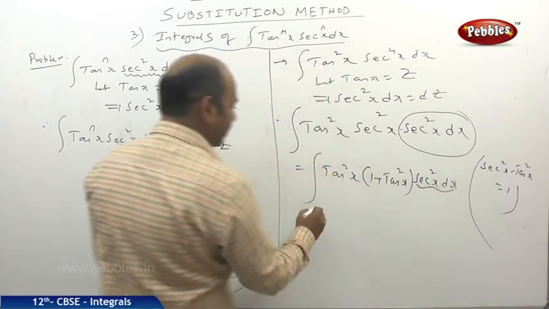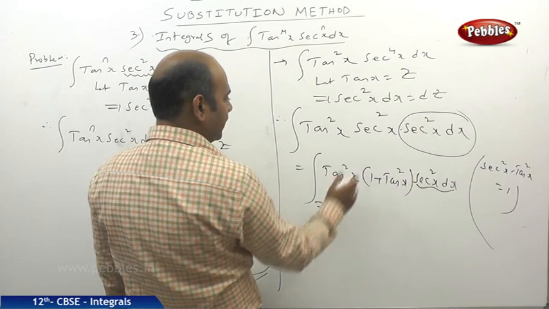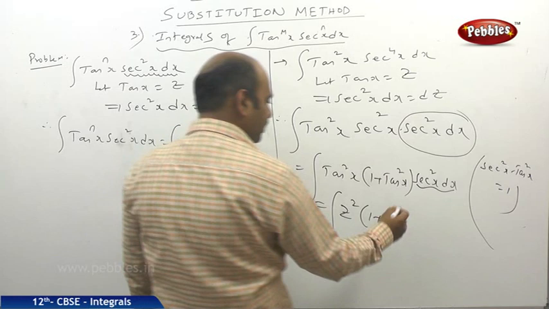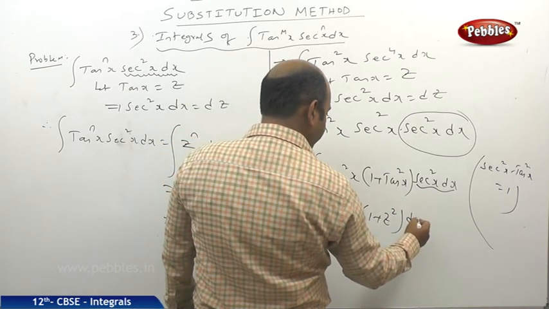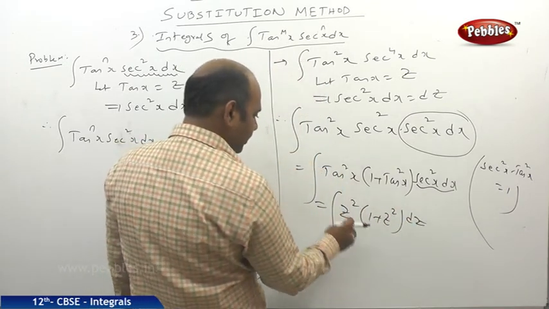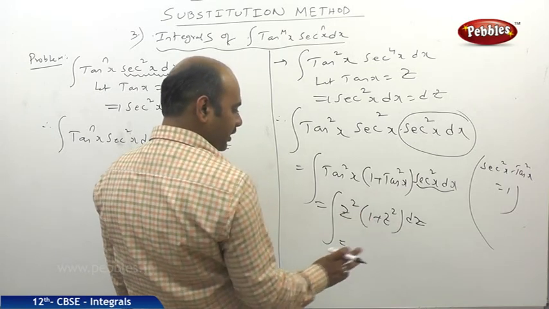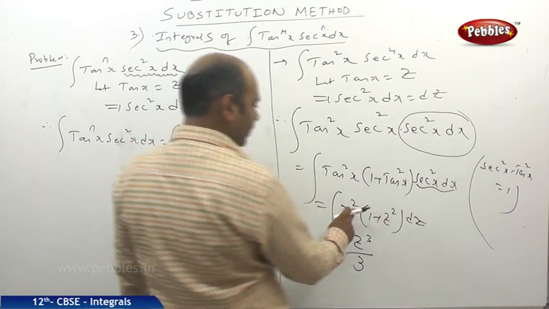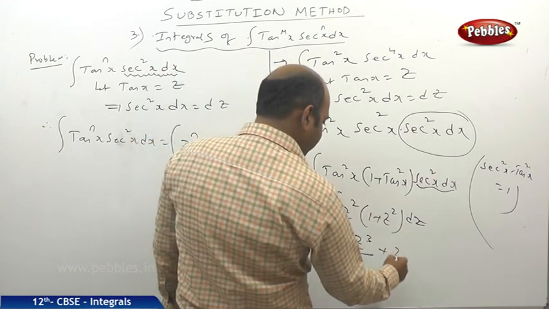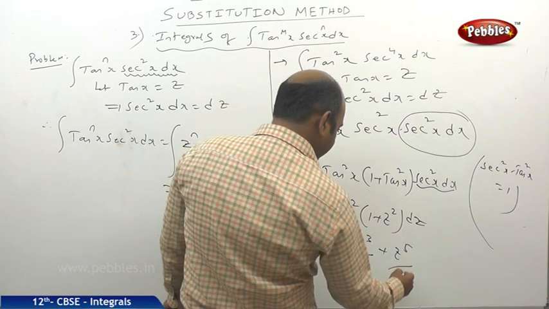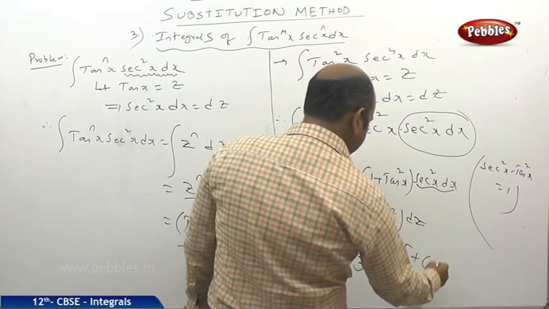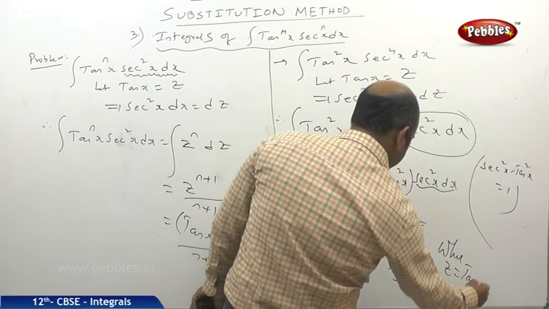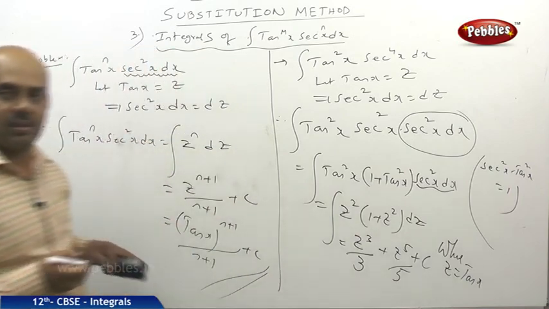So what comes in its place? tan x is z, so this becomes z square, and here 1 plus z square, and secant square x dx means dz. So finally z square into 1 plus z square, and the integral is z cube by 3, and here z power 4 means z power 5 by 5 plus c, and finally we need to write z is equal to tan x. I think you are clear with this pattern.